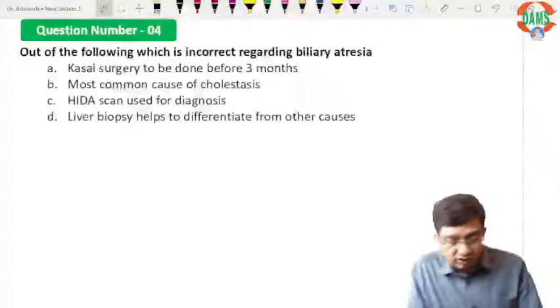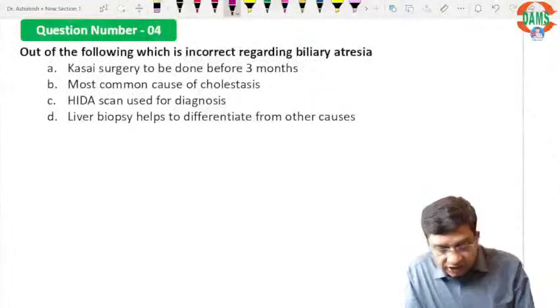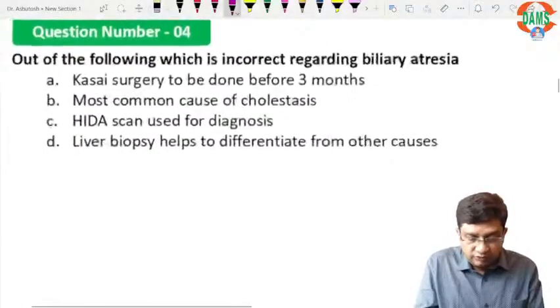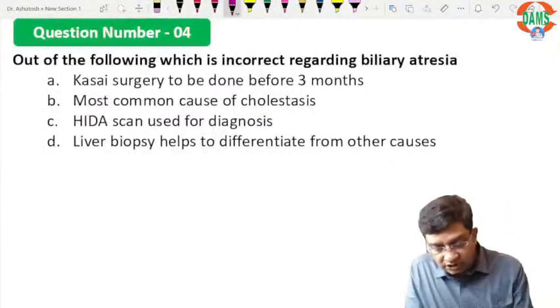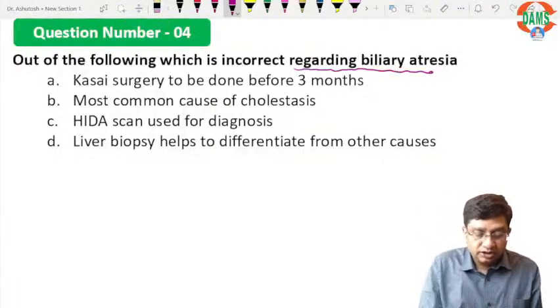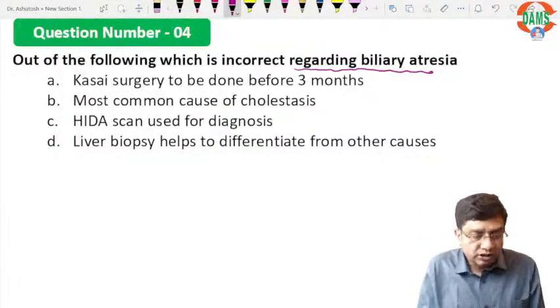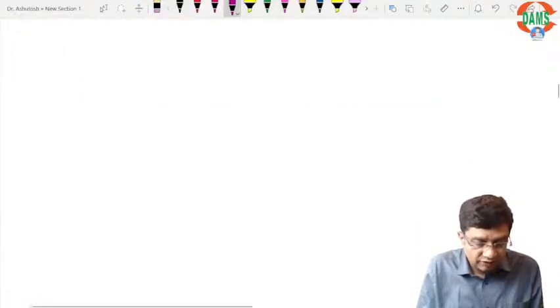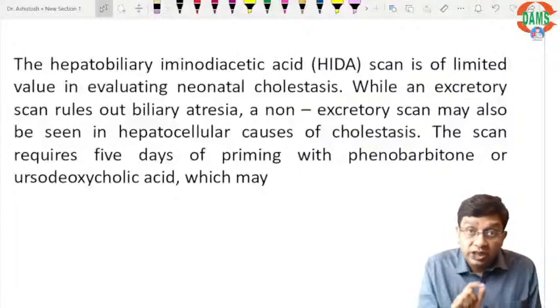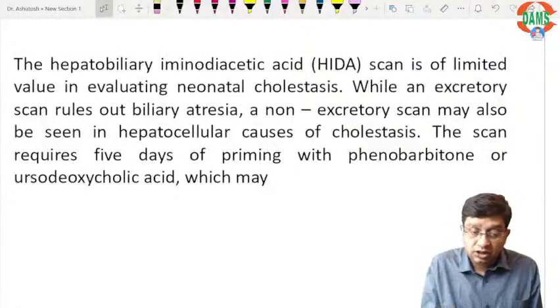Out of the following, which is incorrect regarding biliary atresia? We again go to the points, and this time I have taken these points from the AIIMS protocol of neonatology, latest edition.